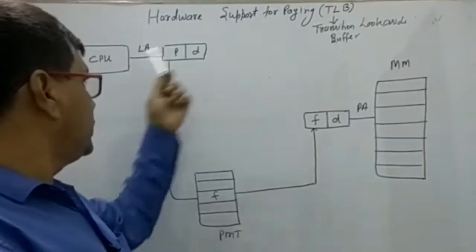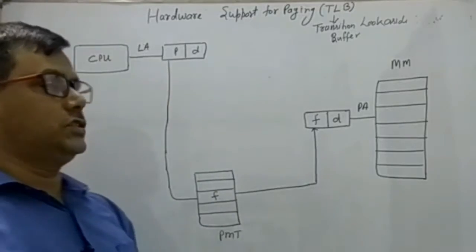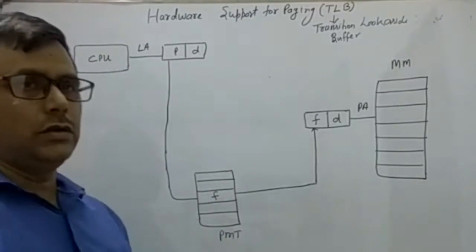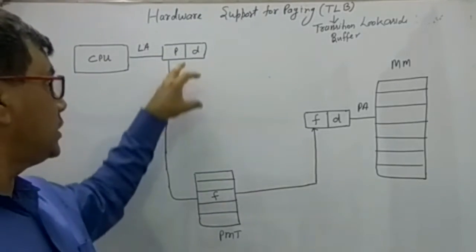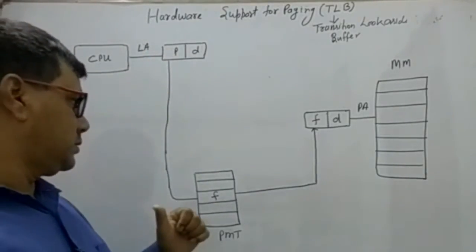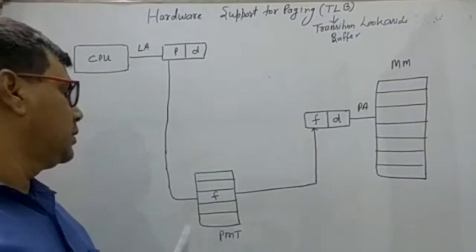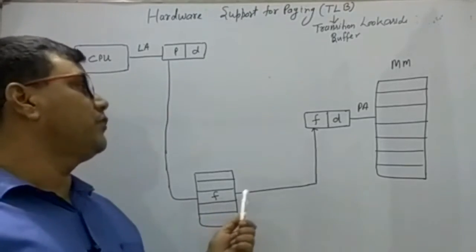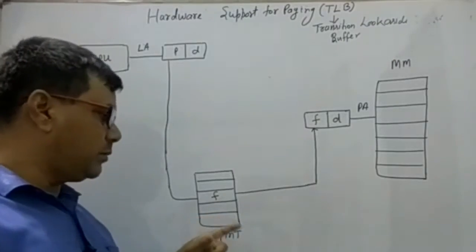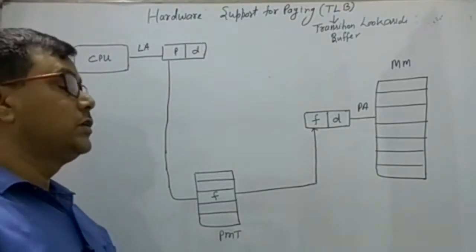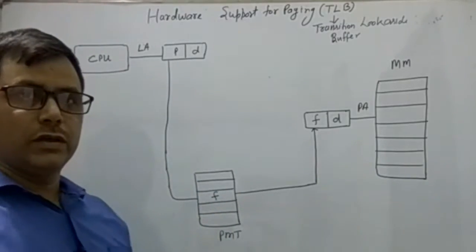But in paging, if the CPU needs to fetch or access any instruction, then after issuing the logical address, that address first searches for the corresponding frame number in the page map table, and the page map table is also in main memory, that is, in physical memory.